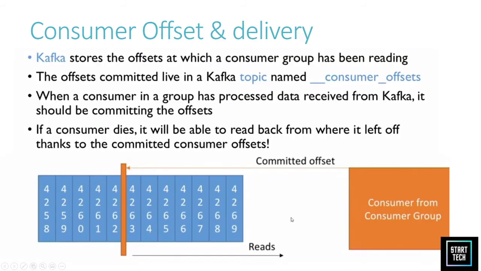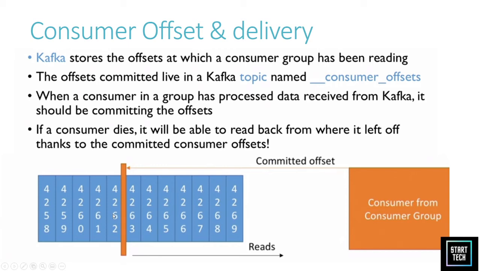Consumer offset and delivery. In Kafka, the offset is the point at which a consumer group has been reading. Suppose we have a topic which has many offsets. Kafka will store the offset which the consumer has read.